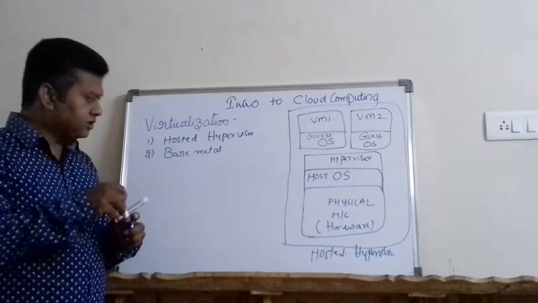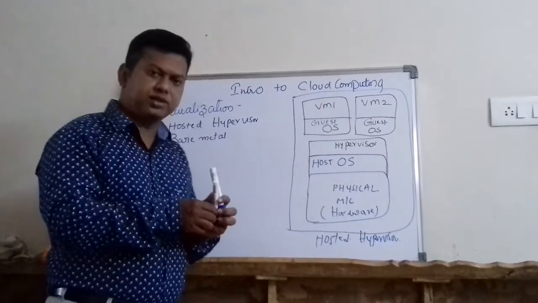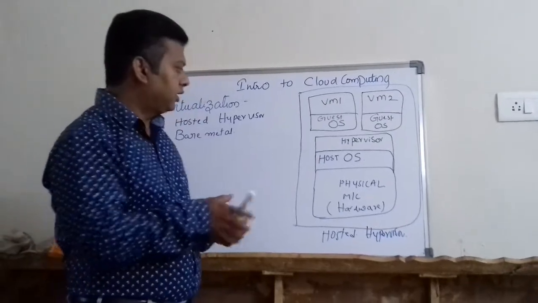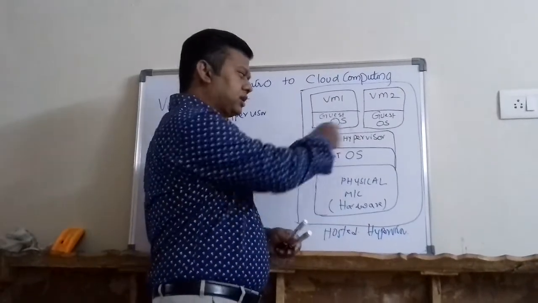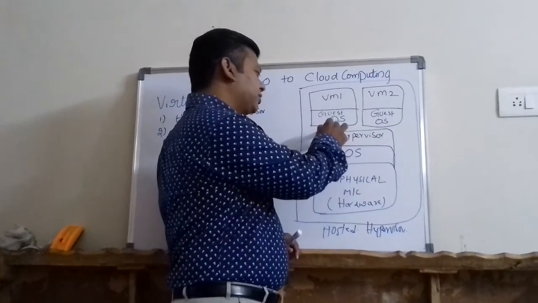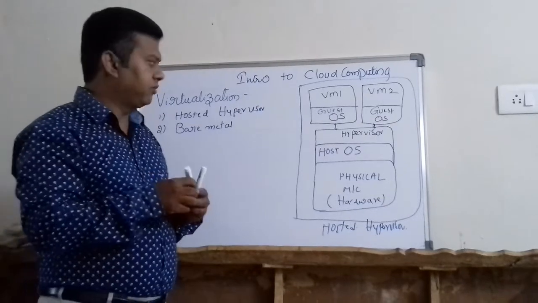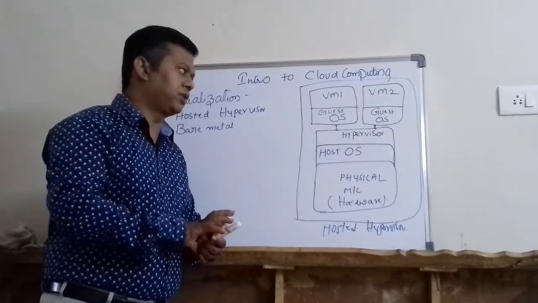So what happens in hosted hypervisor? Very simple. You have your own computer, desktop or laptop. In it you install a software called a hypervisor, and on top of the hypervisor I will be installing virtual machines.